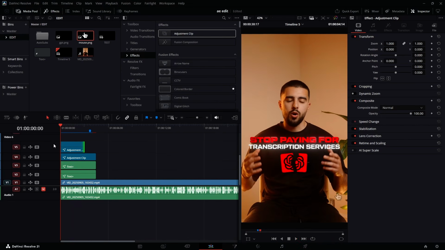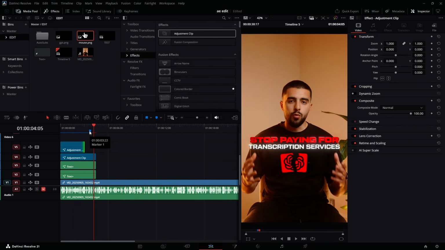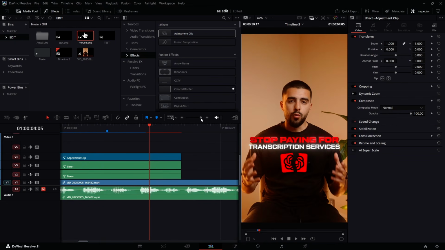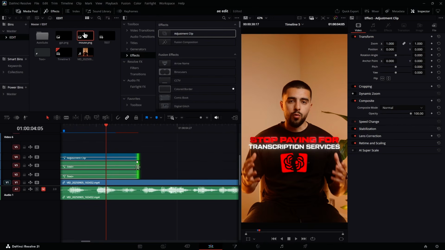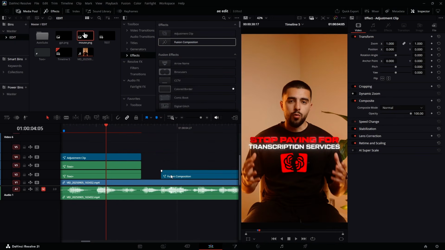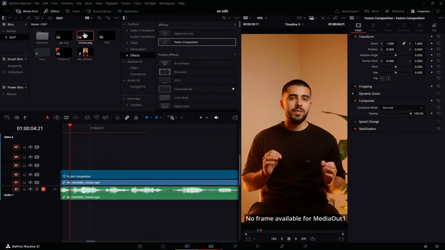Good. So now if you don't want it here, you can bring it a little bit earlier, but this is what I've got. Let me zoom in like this, and then I'm going to maybe select this one and bring it one frame forward again. So I spent a little bit of time here. Now we're going to get another fusion composition here and close this gap here. Now let's come here and open this fusion composition in the fusion page.